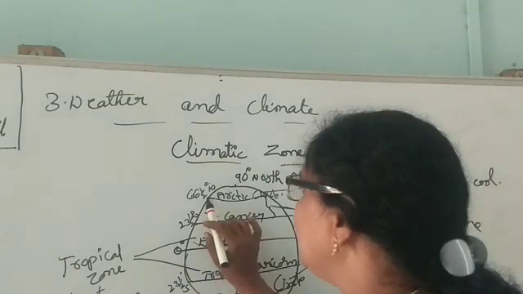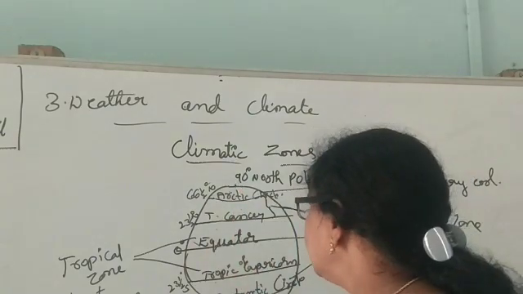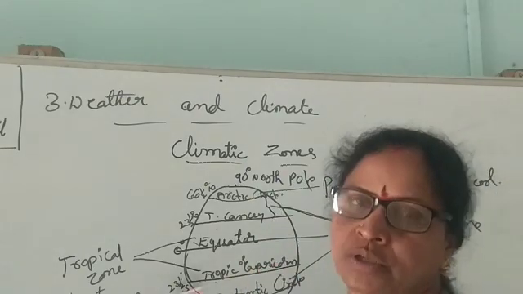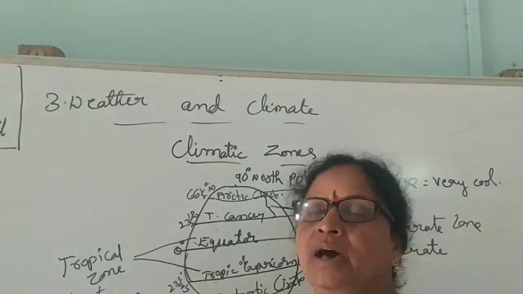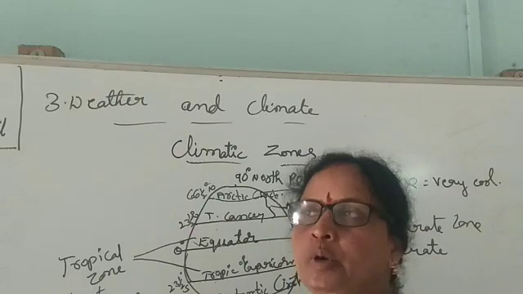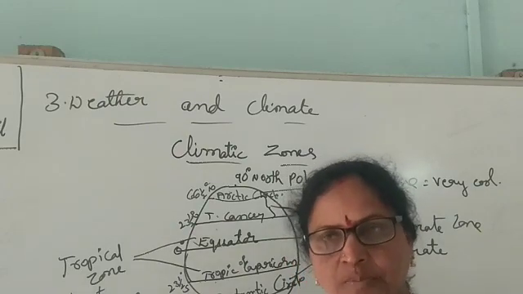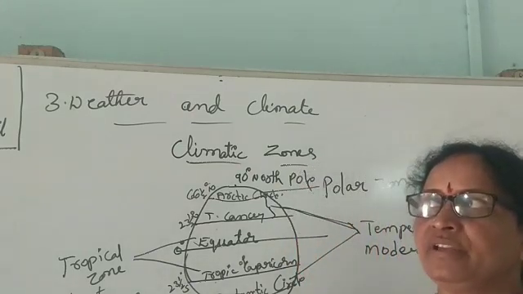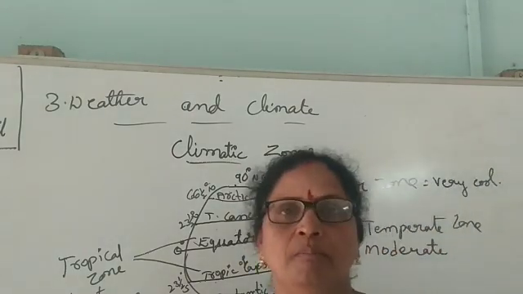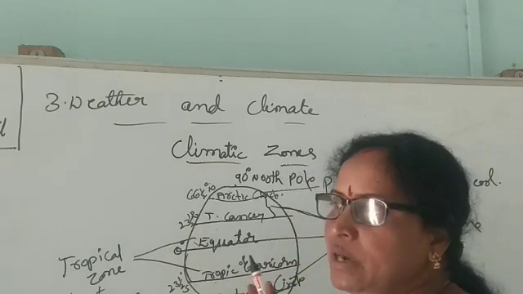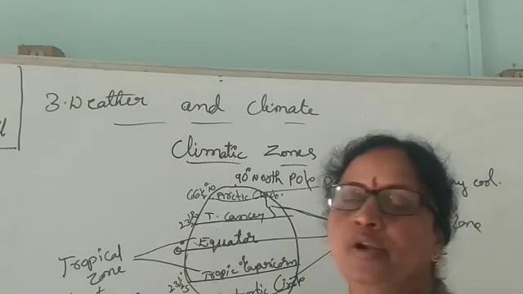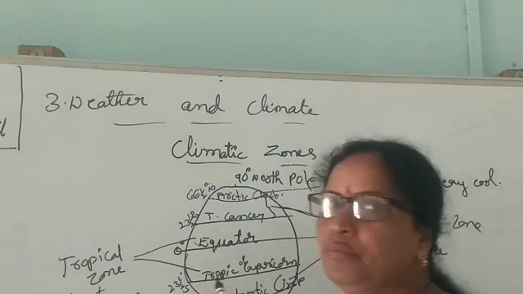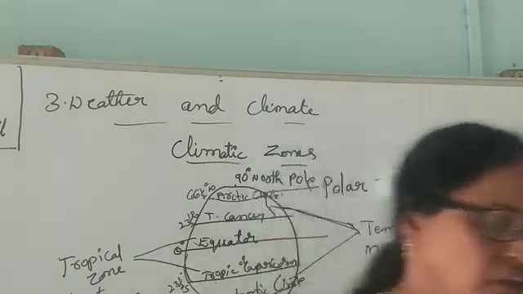And from the Arctic Circle to the North Pole, and the Antarctic Circle to the South Pole, 66.5 degrees to 90 degrees on both sides, these places are called the polar region, polar zone, because these places are near to the poles. These places receive very cool climate. Why? Because the poles are covered with ice throughout the year. So these places receive more coolness of the earth.